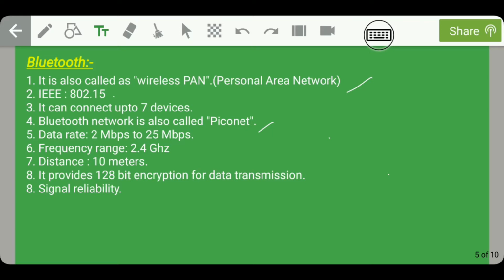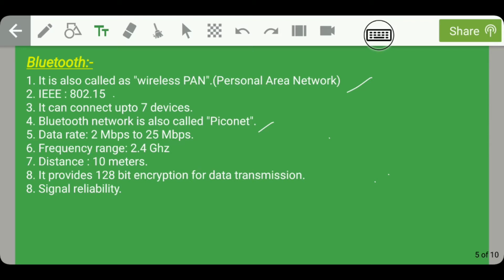Guys, the data rate provided by Bluetooth is 2 Mbps to 25 Mbps, and the frequency of Bluetooth is 2.4 gigahertz. The distance Bluetooth can cover between any two devices is 10 meters. Moreover, it provides 128-bit encryption for data transmission. As we have discussed in earlier lectures, encryption is responsible for converting plain text to ciphertext, which here means meaningless data, in order to protect it from third-party users.